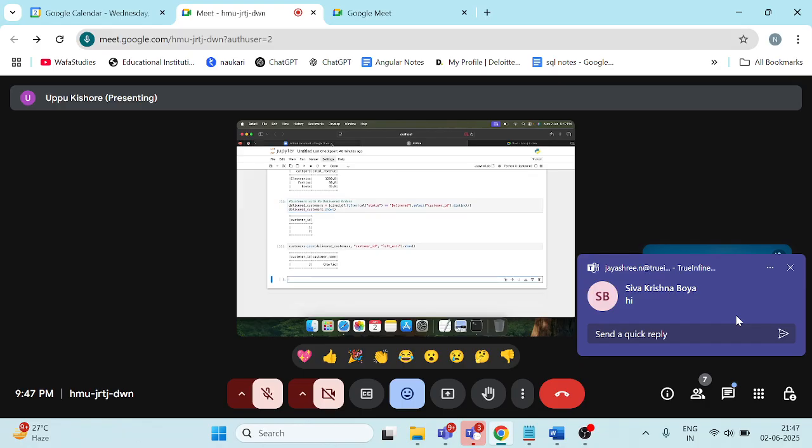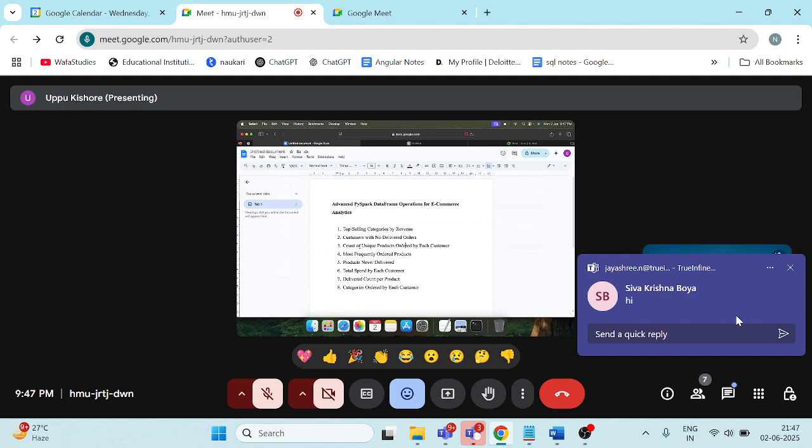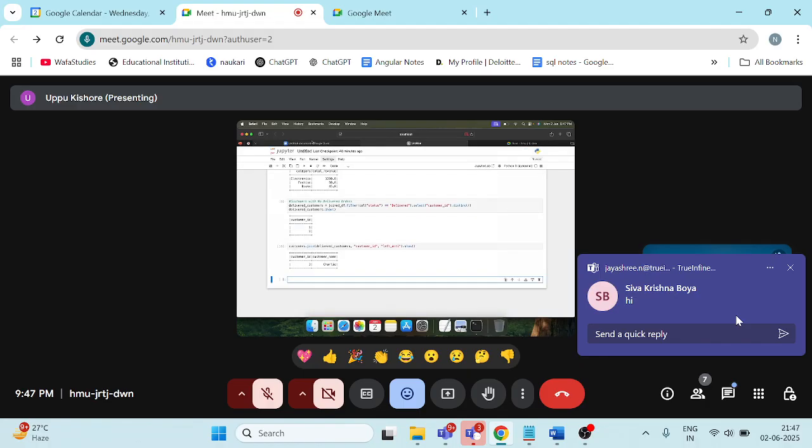This is our second operation. Next, the count of unique products ordered by each customer. Some customers might place the same order 2 times, 3 times, 10 times. So here I want the count of unique products ordered by each customer. I need only unique products. So how to fetch that?